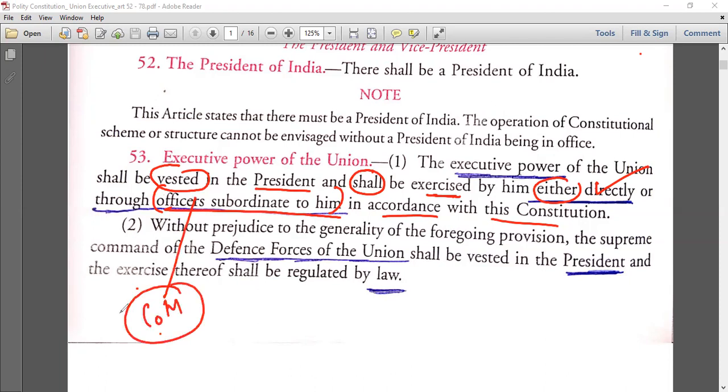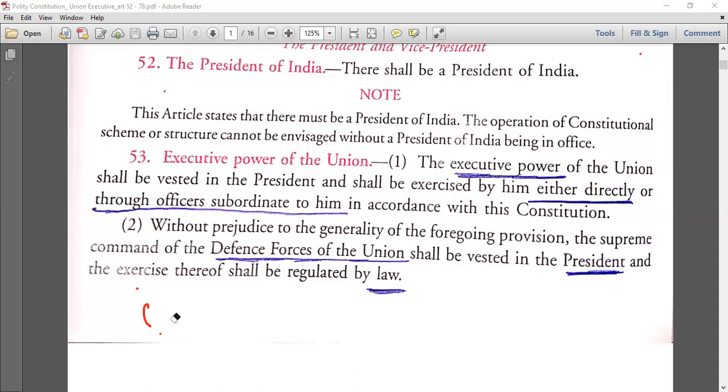So if a question comes, say the executive power shall be exercised by the president only, no, not only by the president, but directly or through the officers subordinate to him. So this is clause 1. No need to remember what is clause 1 or clause 2. Just remember these are part of our constitution. They will not ask you which article says this. They'll simply put a statement from the constitution to make you confused. Because in the Lakshmikant book, things are mentioned, but not on a category basis, like which comes in the constitution. Every clause is also not mentioned. It is a very edited book.